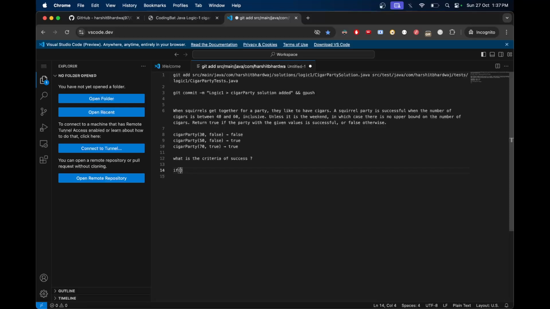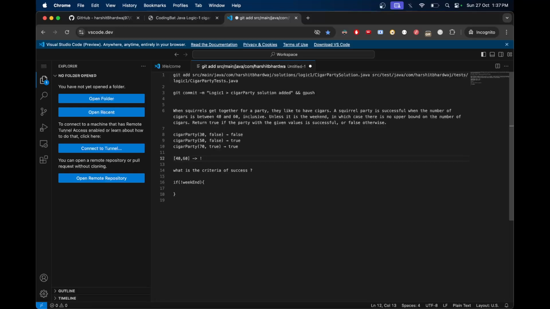We can simply write, if it's not a weekend, in that case, the number of cigars should lie in this range, 40 and 60, both inclusive.